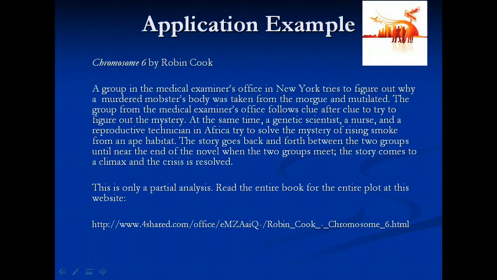An example of a parallel plot is the book Chromosome 6 by Robin Cook. A group in the medical examiner's office in New York tries to figure out why a murdered mobster's body was taken from the morgue and mutilated. The group from the medical examiner's office follows clue after clue to try to figure out the mystery. At the same time, a genetic scientist, a nurse, and a reproductive technician in Africa try to solve the mystery of rising smoke from an ape habitat.